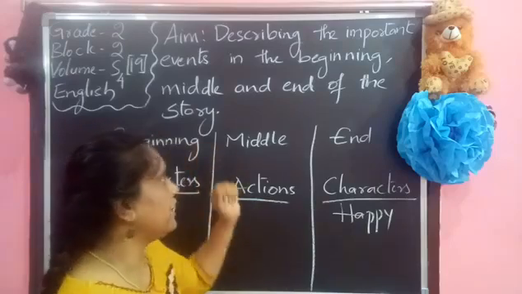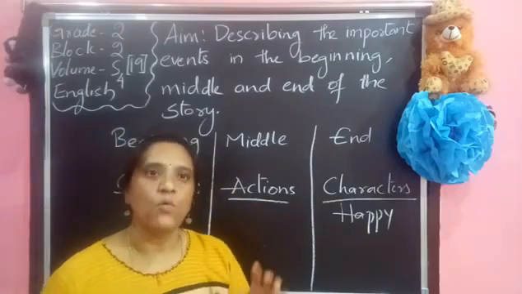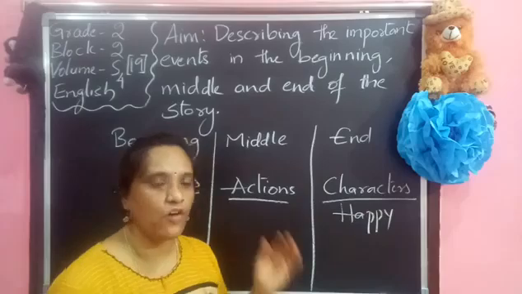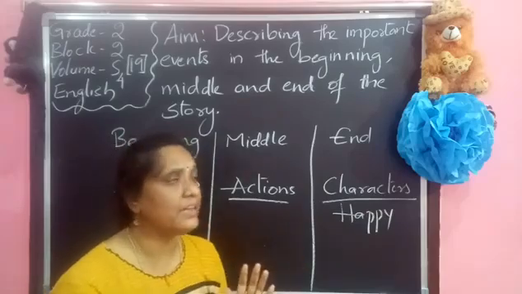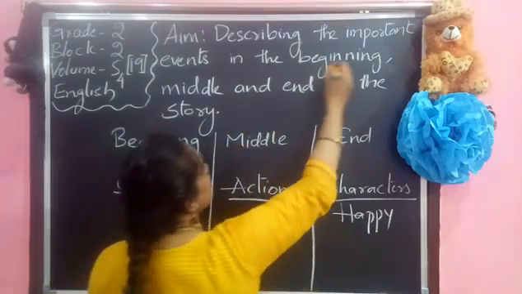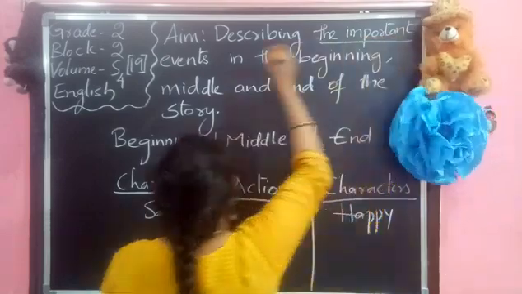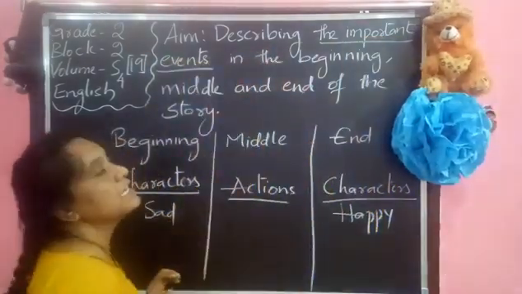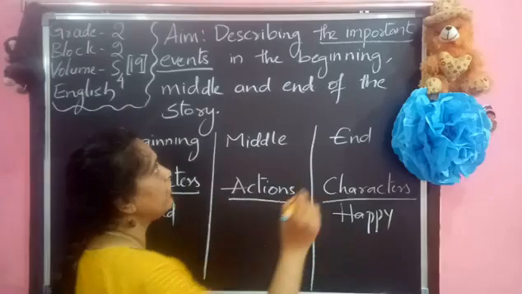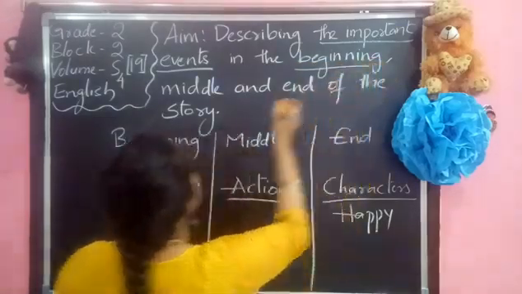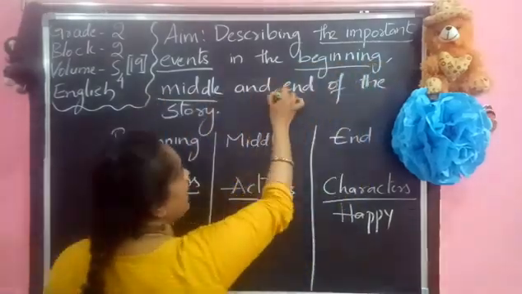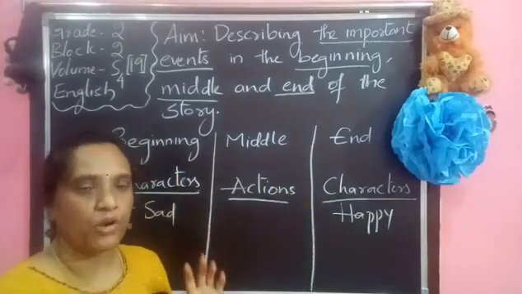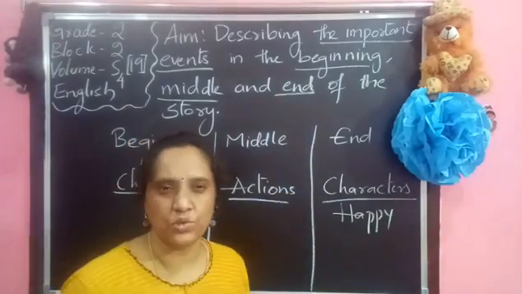Based on these, children, let us once again read the story of Anya and the Dragon. Only the important events. You can find the important events only from the beginning, middle and end. We can take only the important events, not the total story.